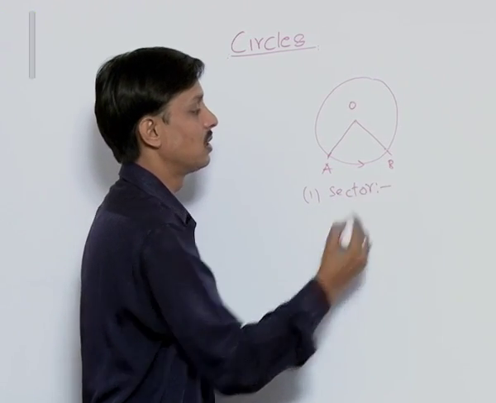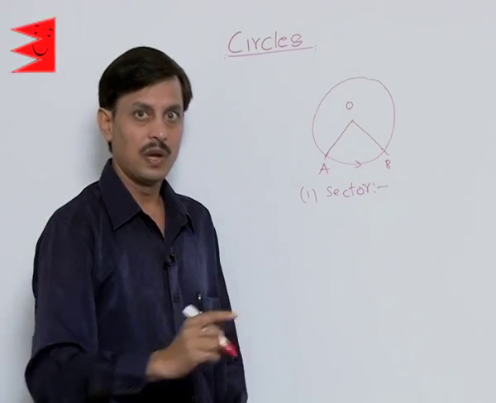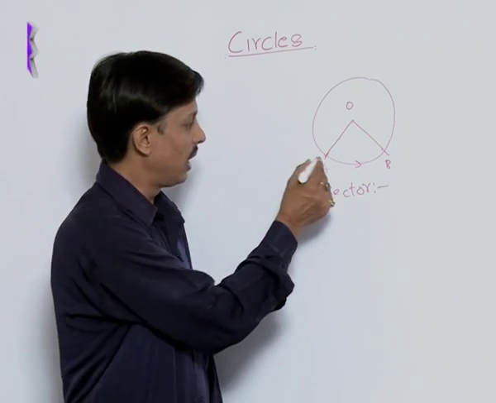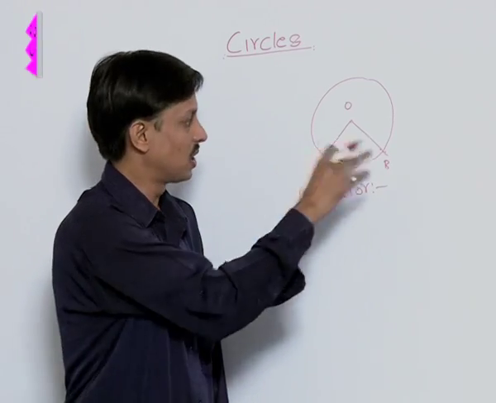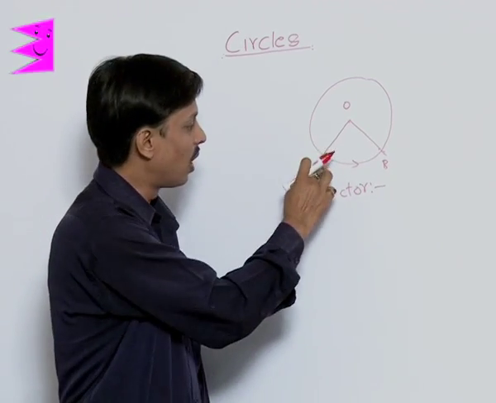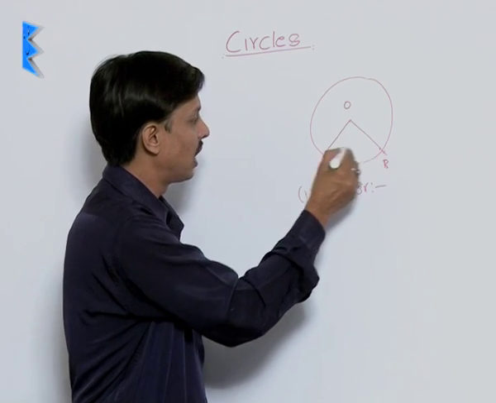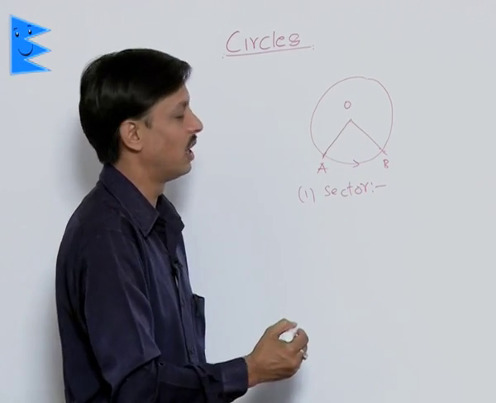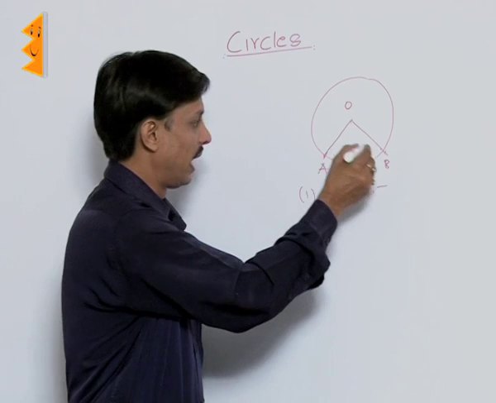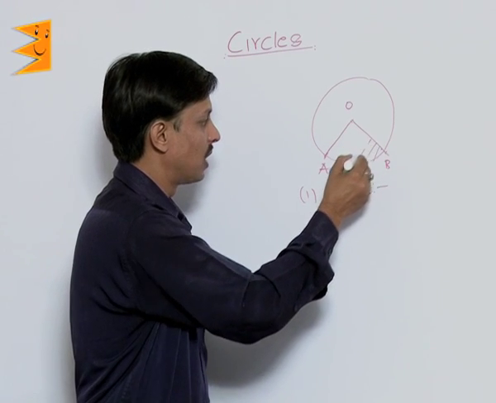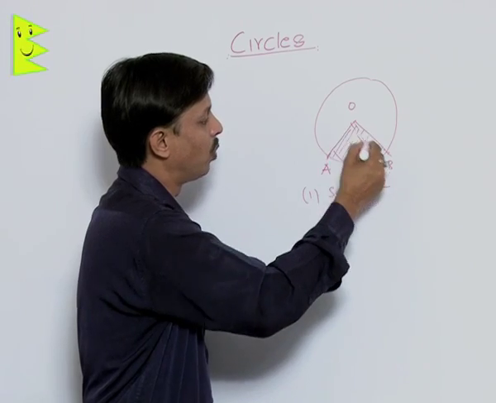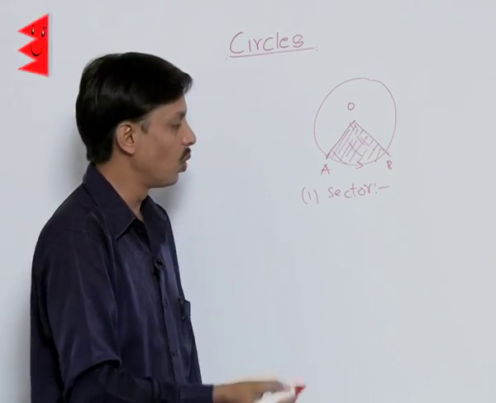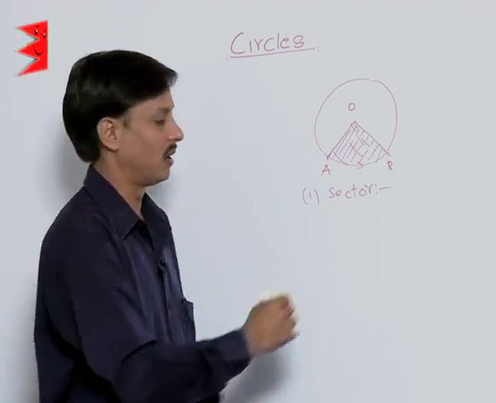What is a sector? If there is a circle, in the circle there is an arc. An arc is part of the circumference. Now if the end points A and B are joined to the center, then the portion of the circle enclosed between the arc and two bounding radii is known as the sector.